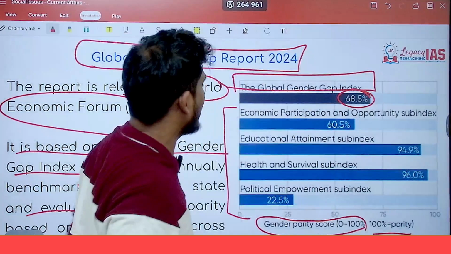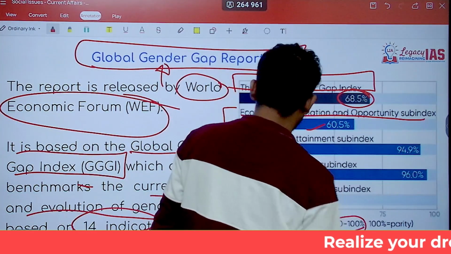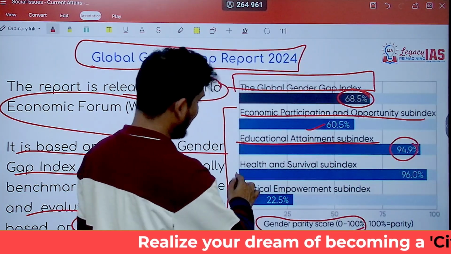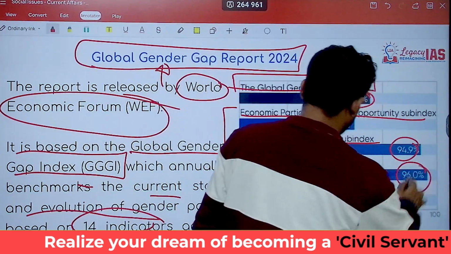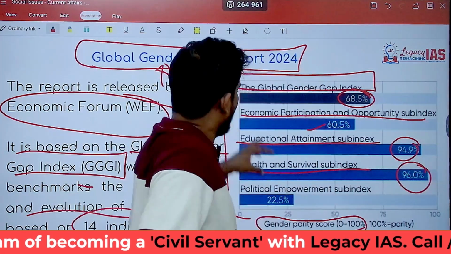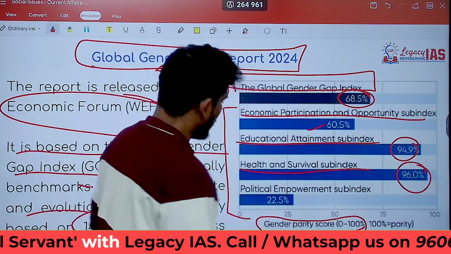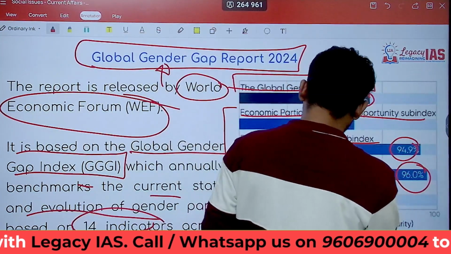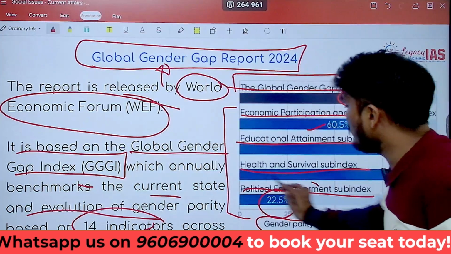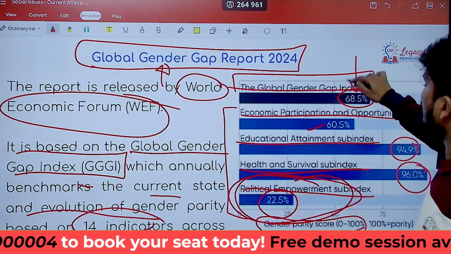So now let's look at it. Economic participation and opportunity sub-index, it's 60.5. Educational attainment, 94.9. Health and survival sub-index, 96%. So highest in health and survival, second in education, then third in economic participation and opportunity. It is worst in political empowerment sub-index, that is just 22.5%. This needs a huge amount of improvement. That is why the number shows so low.